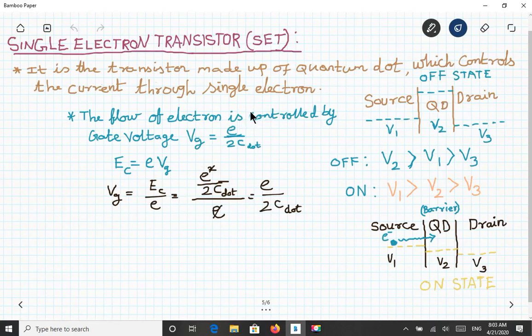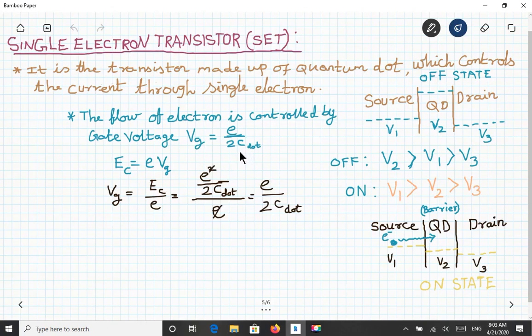So how do you control the electron flow, and how do you protect the electron from tunneling? This is the voltage you need to give, which is called the gate voltage, to make it tunnel.